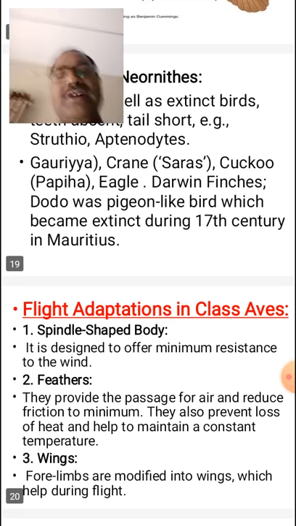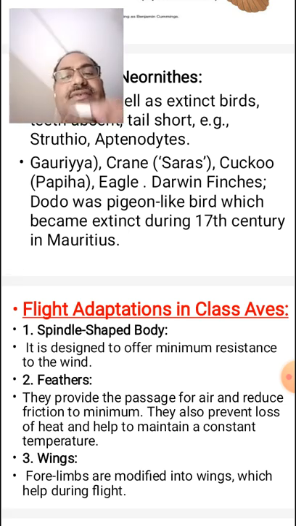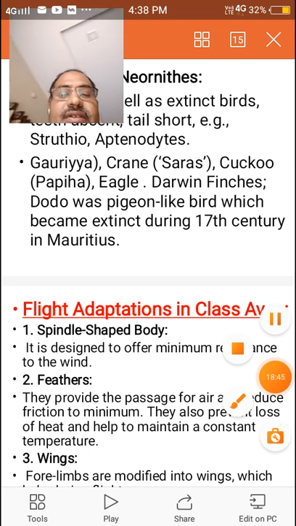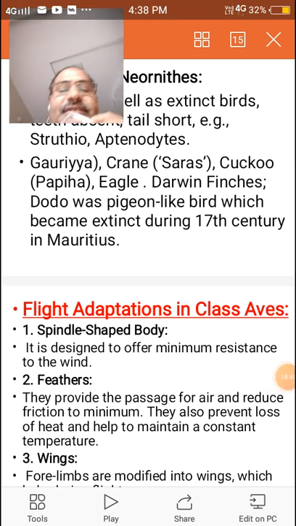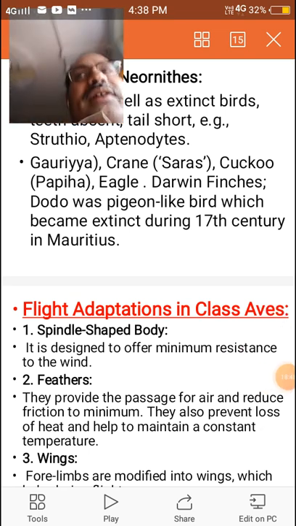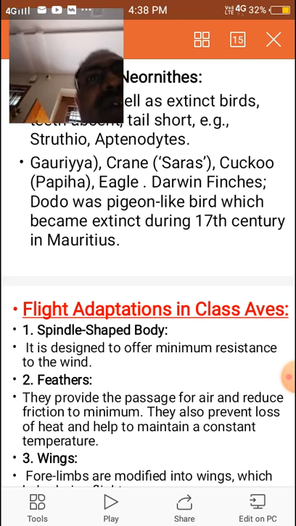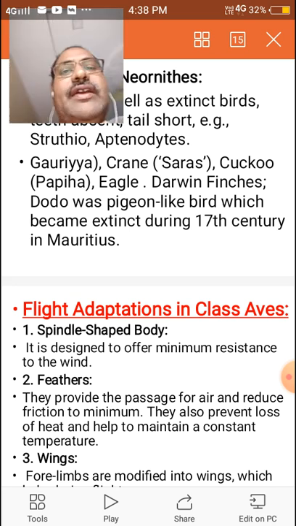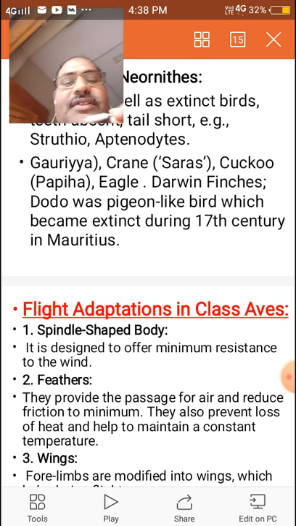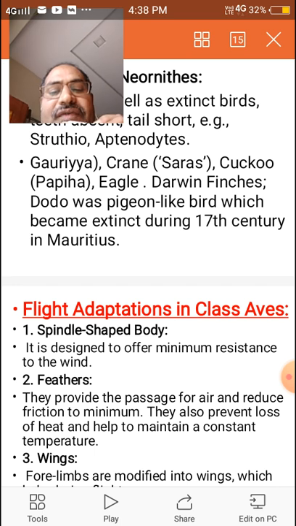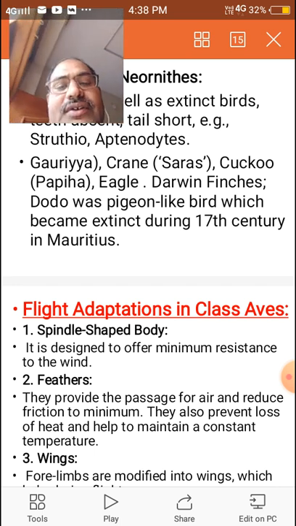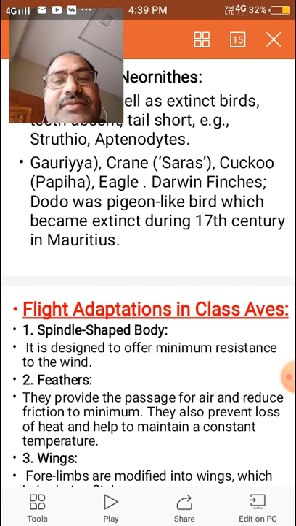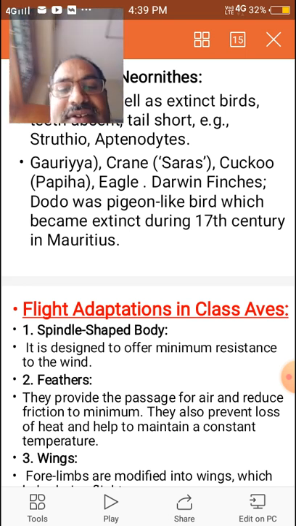And then we go to the flight adaptations in the birds. In the flight adaptations, some adaptations are there for the avian mode of life of the birds. These include the body shape, feathers, wings, muscles, and some systems: digestive, excretory, reproductive.